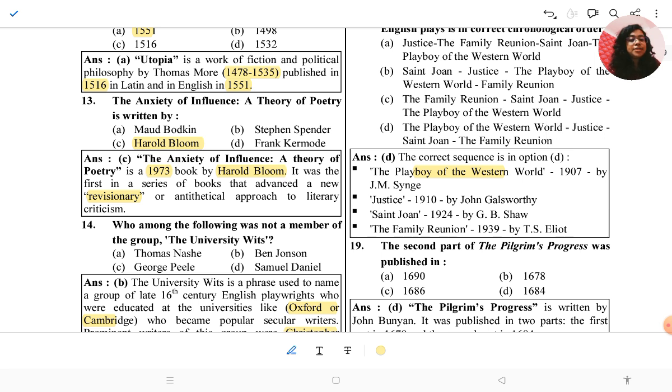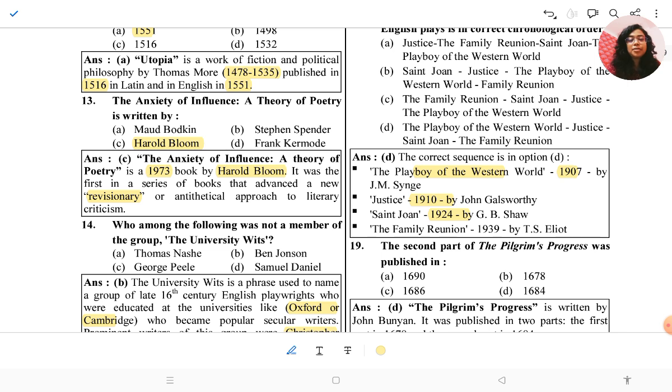1907 by J.M. Synge. Then Justice, 1910, by Galsworthy. Justice is an important work. You should know the publication date because in many syllabi they give the text Justice. Saint Joan by G.B. Shaw.